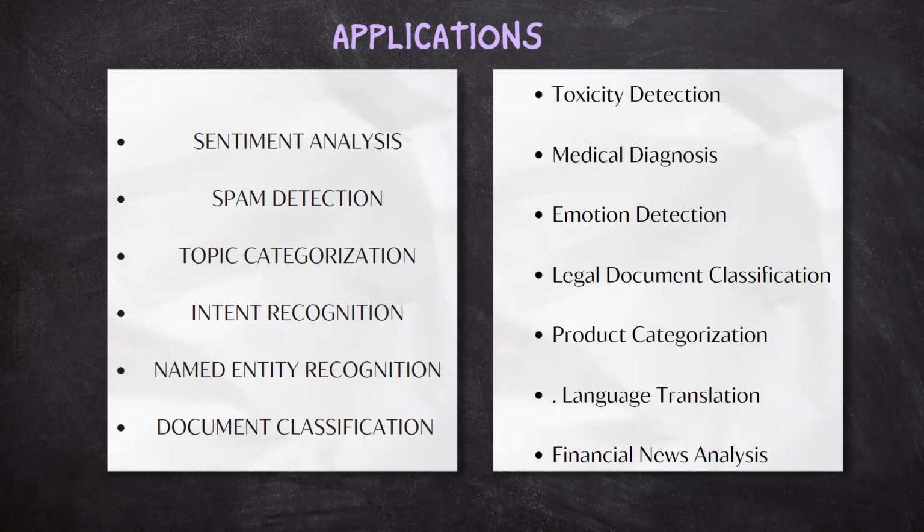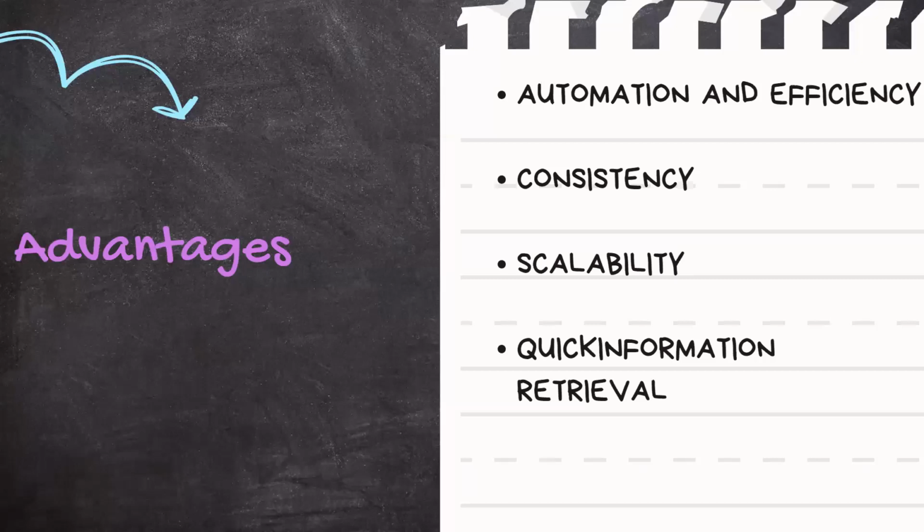Advantages of text classification. It involves automation and efficiency. Text classification automates the process of categorizing and labeling text, reducing the need for manual intervention. This speeds up the analysis of large volumes of text data and allows organizations to make decisions faster.